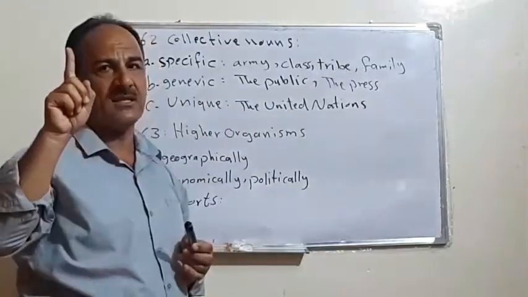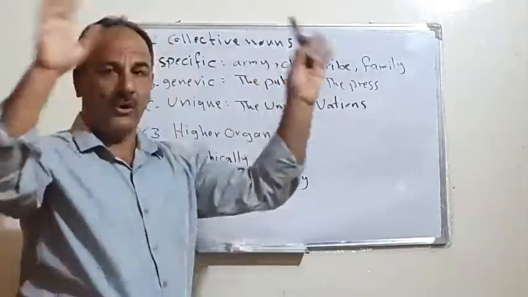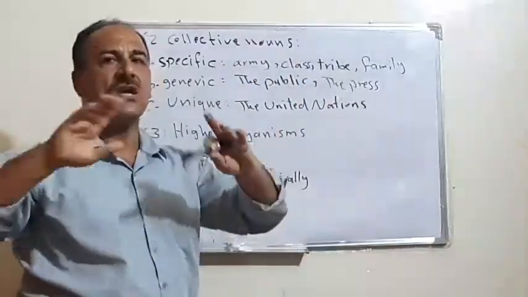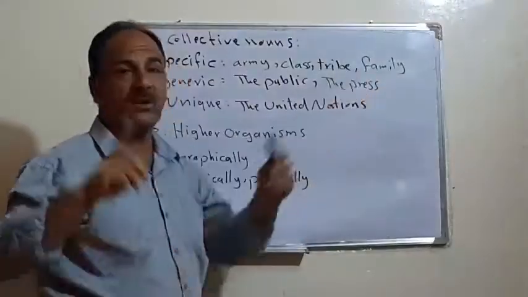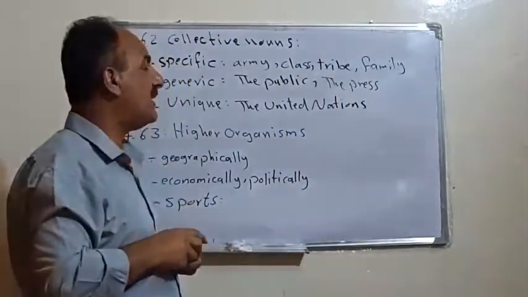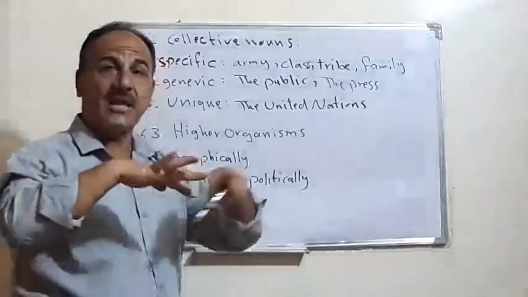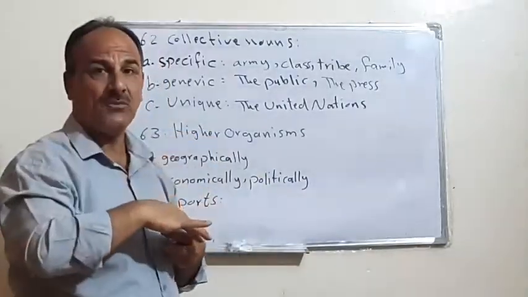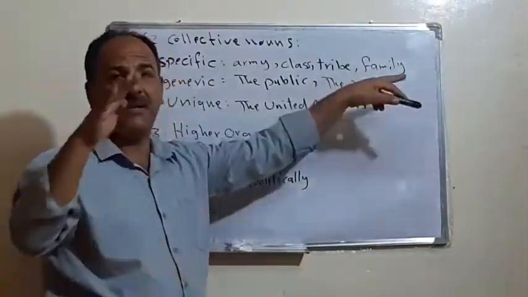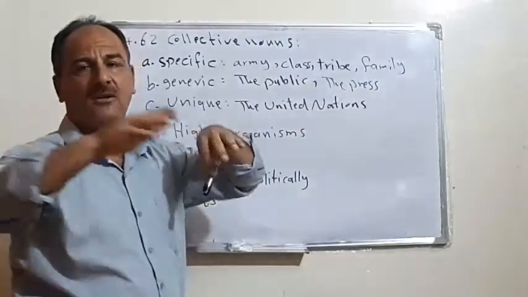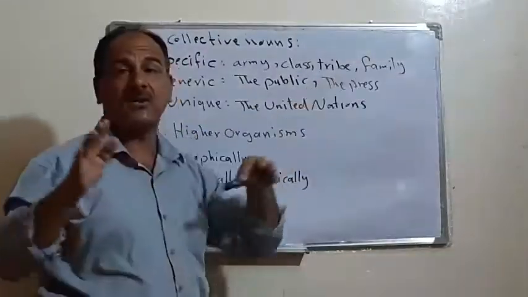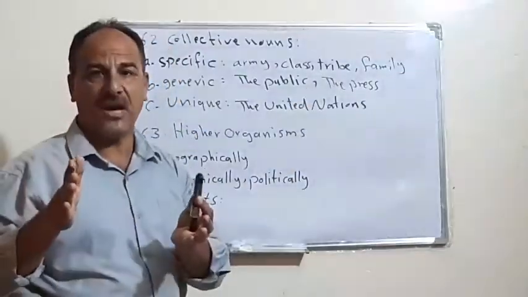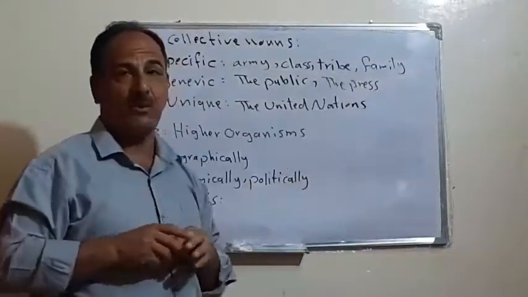In this case, we consider family as one unit. All the father, mother, son, daughters, we use them as one unit. We consider family, in this case, singular. Or we are talking about the members of the family, so members of the family, as we say, father, mother, son, daughters, etc. In this case, we are talking about the individuals. In this case, it is plural.